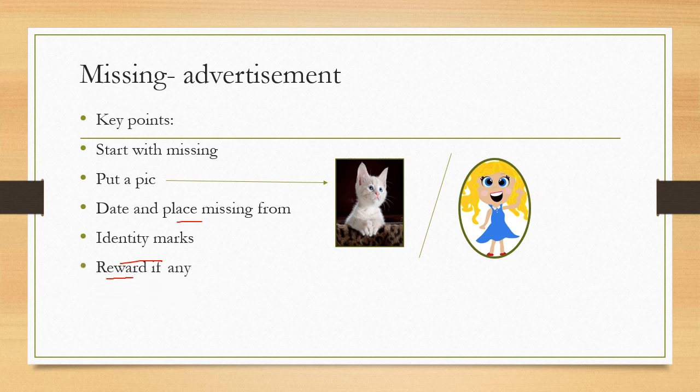Rewards. It is better to mention a reward. Why? Because the finder may be appealed to by the fact that he is getting some reward, so he should return that very thing or person to him. Contact address, email ID and phone number as usual at the end of the advertisement.